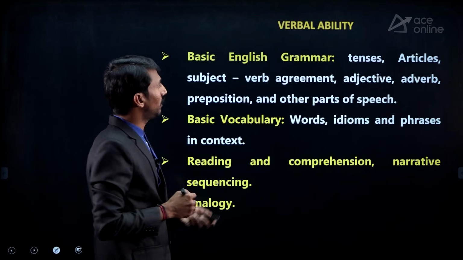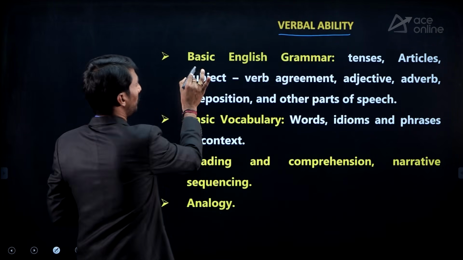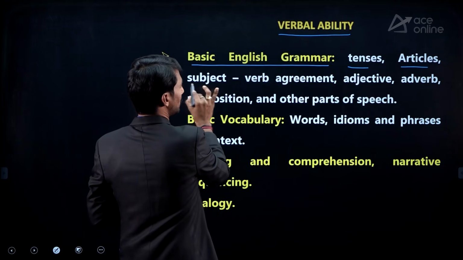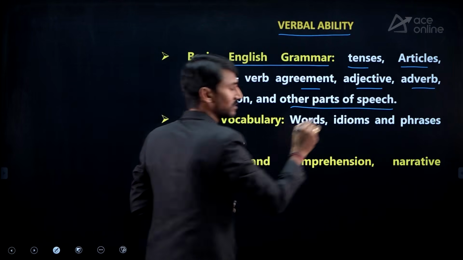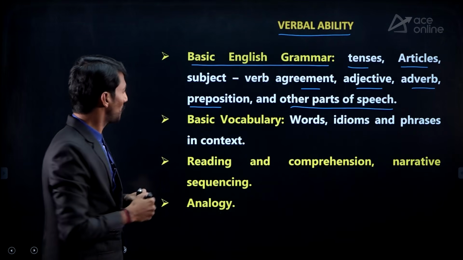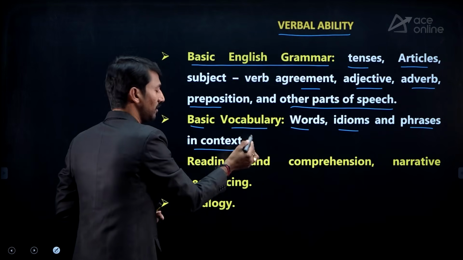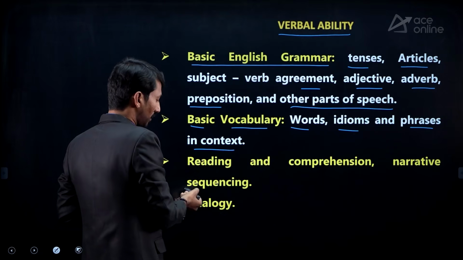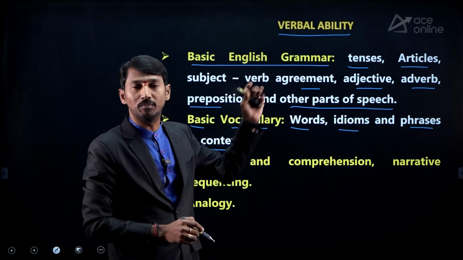Right? Now come to the verbal ability, that is English. In this, basic English grammar, that is tenses, articles, subject-verb agreement, adjective, adverb, preposition and other parts of speech. So all these parts come under basic English grammar. And also basic vocabulary, words, idioms and phrases in context. So these must be focused. Reading and comprehension, narrative sequencing and analogy. So these are the topics to be focused more in verbal ability.